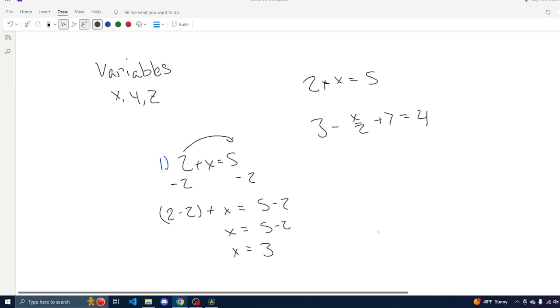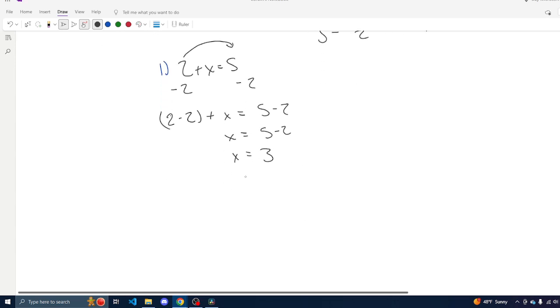And now after we've solved what our variables are equal to, to make sure that we got the right answer, we can simply plug our variables back into this equation. And so 2 plus 3 equals 5. And we know from the other parts of this video that this is a true statement because 5 equals 5. Both expressions share the same numeric value.